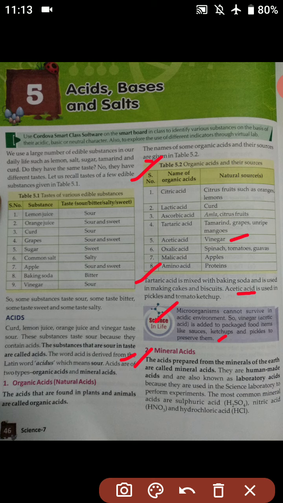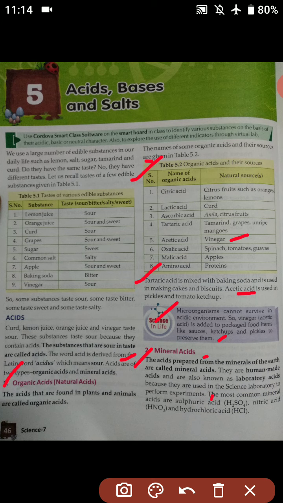They are human-made acids and are also known as laboratory acids because they are used in science laboratories to perform experiments. So students, organic acids are found naturally, but mineral acids are prepared by human beings and are used in the science laboratory.